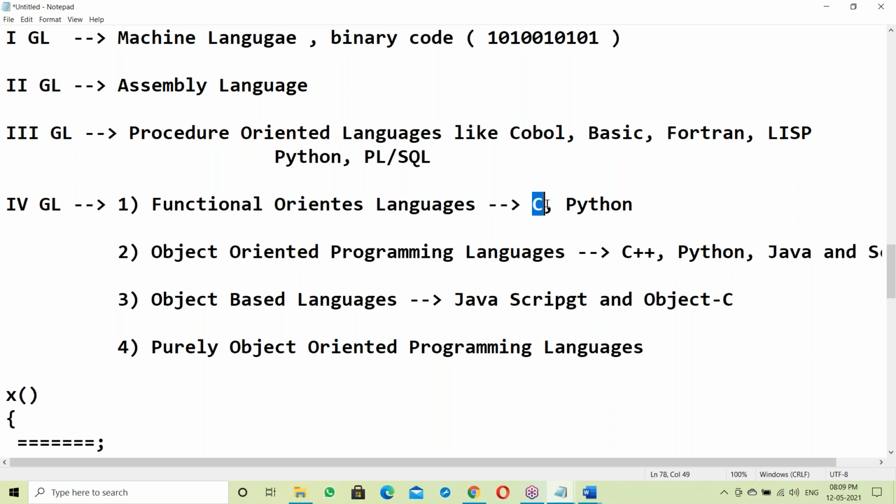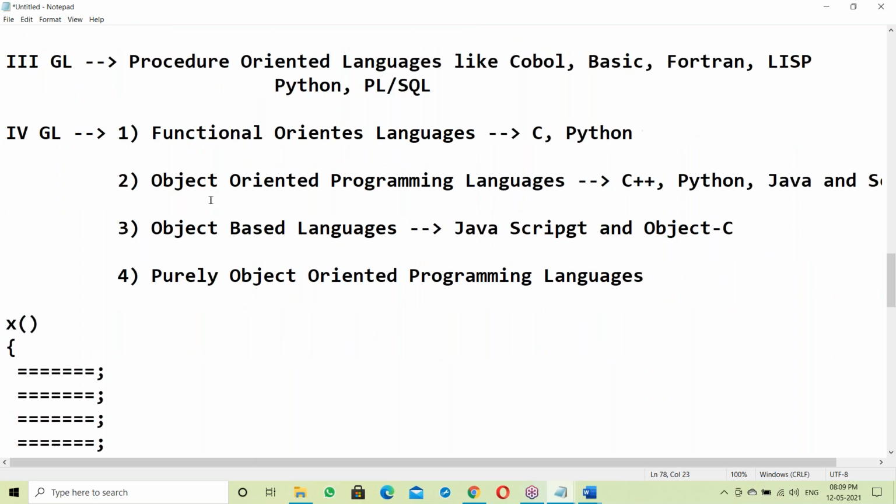In C, every task is done by a function. Without a function there is no C program; at least one function is required to compile it. In Python, we can write both procedures and functions, depending on the situation.